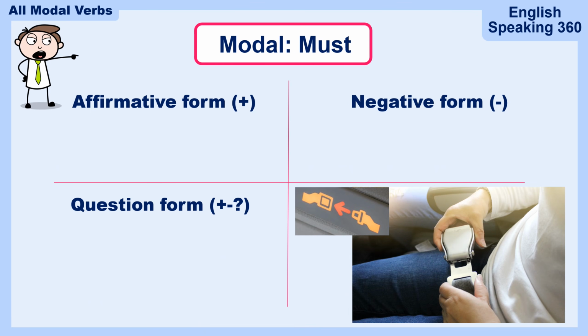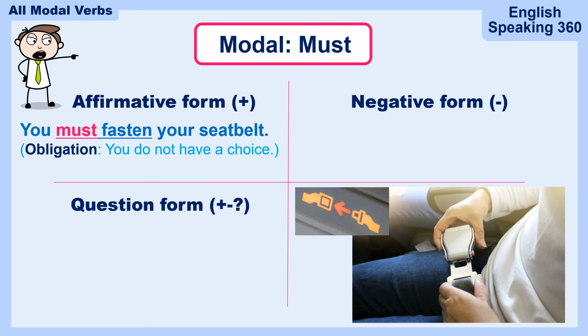Let's move on to must. Now you know this, when you take an airplane, usually you have to buckle your seatbelt. So, you must fasten your seatbelt. It is an obligation. You do not have a choice. You must do it. What's the negative form?